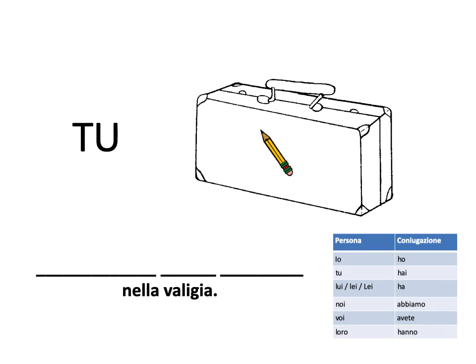How about you having a pencil? You one person. How do you say that? Well, the tu form is hai. And how do you say a pencil? You should know this by heart by now. Una matita. Hai una matita nella valigia. You have a pencil in your suitcase. Or in the suitcase.